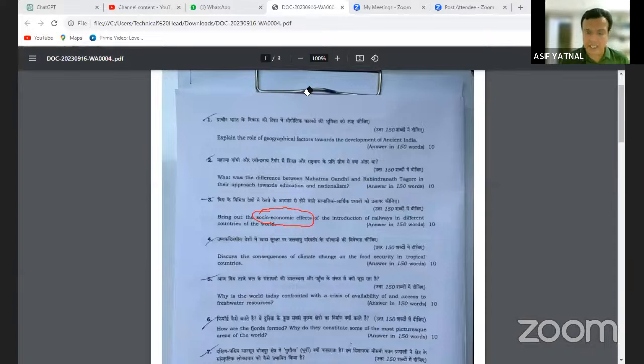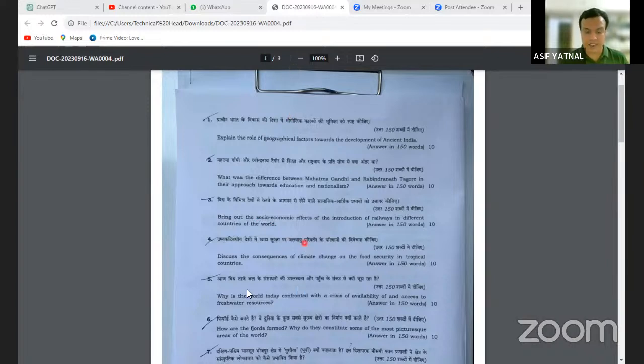The same effects also took place in other parts of the world. For example, in some regions of Africa, apartheid increased, and something similar happened in Latin America. So actually this was a question of world history, not Indian history. But you can write the socio-economic effects of introduction of railways in India, which were the same in other parts of the world as well. Got it?